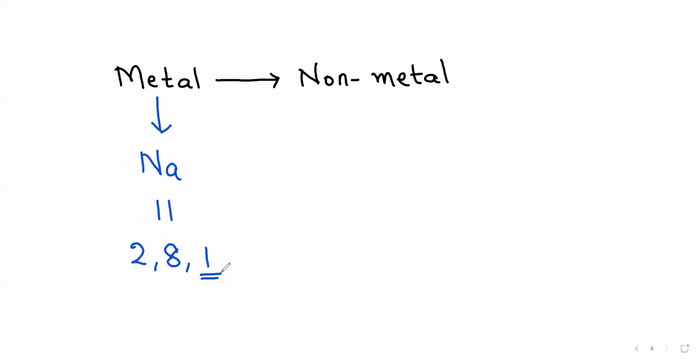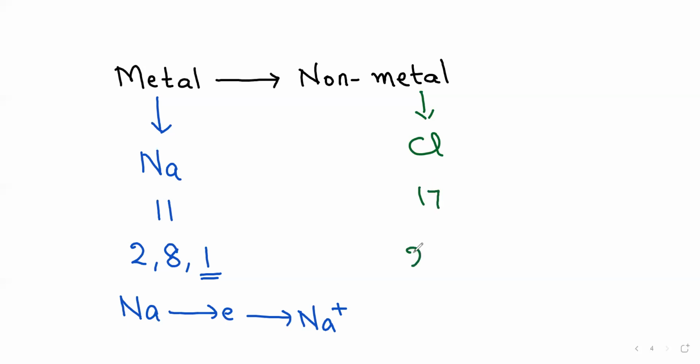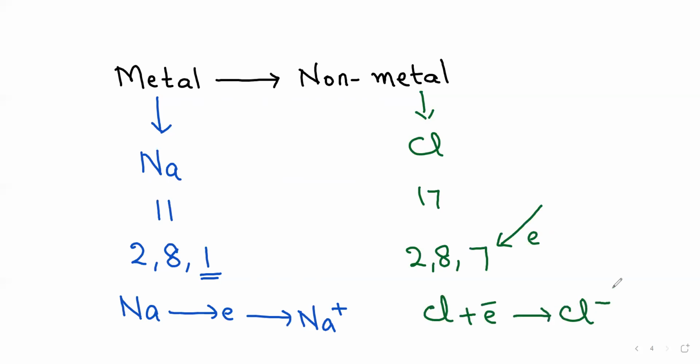Not stable. It has to leave an electron. So sodium will leave an electron and become Na+. Whereas a non-metal, for example chlorine, atomic number 17, configuration 2, 8, 7, will accept one electron and become Cl-.